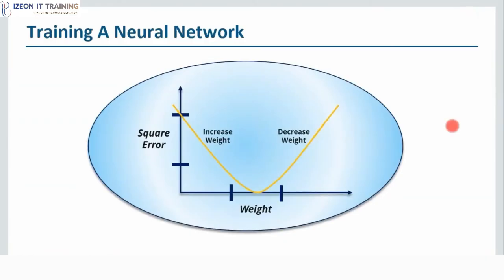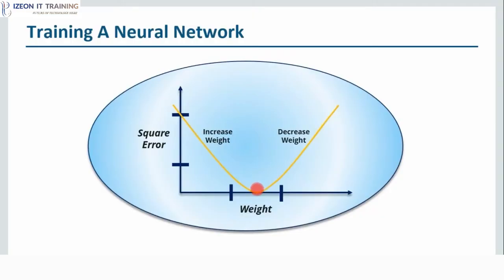All right, fine guys, this is how a computer basically decides whether it has to increase or decrease the weight. This is a graph of square error versus weight. Suppose your square error is somewhere here and the computer starts increasing the weight in order to reduce the square error. And it notices that whenever it increases the weight, the square error is decreasing. So it'll keep on increasing until the square error reaches a minimum value. And after that, when it tries to still increase the weight, the square error will increase. So at that time, our network will recognize that whenever it increases the weight after this point, the error is increasing.